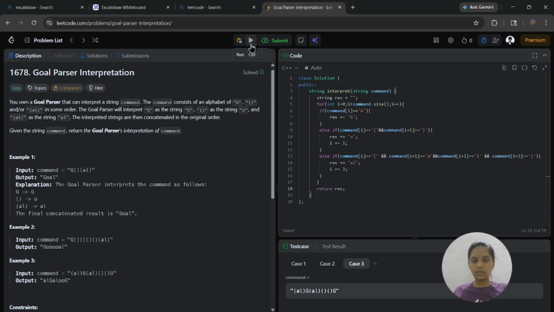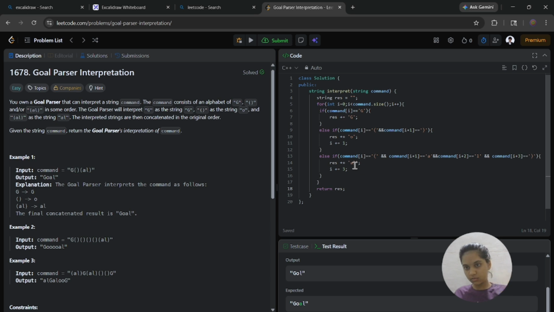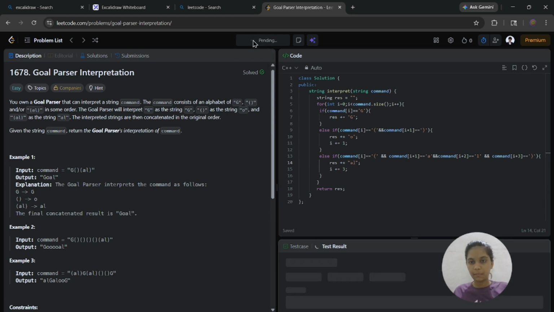Now let's check the code by running. So what is the problem? Here we have to return the AL as a string because it is not a character. So now it is correct.